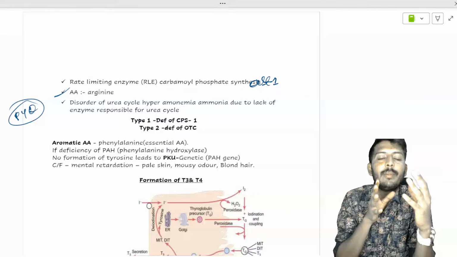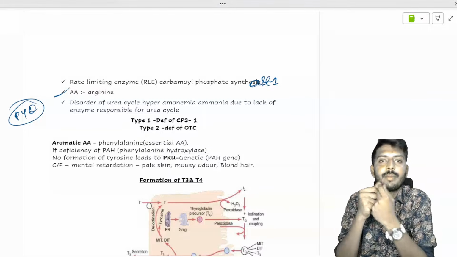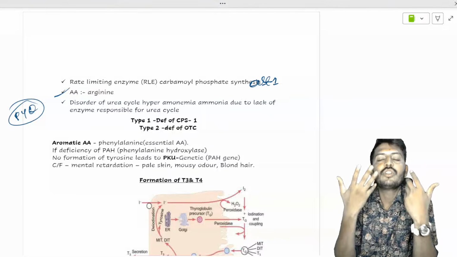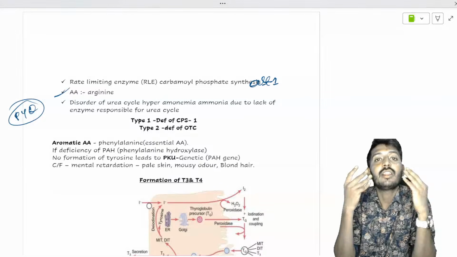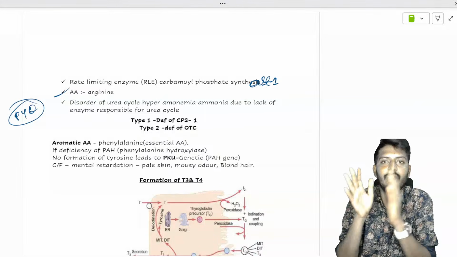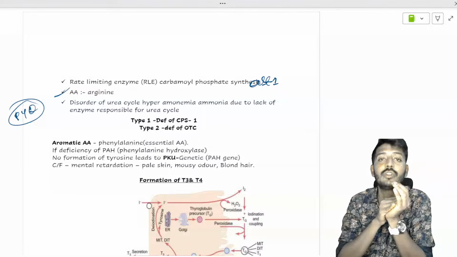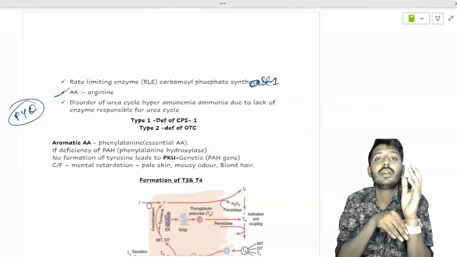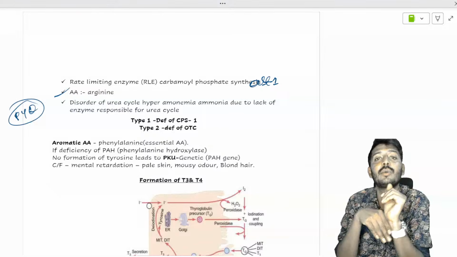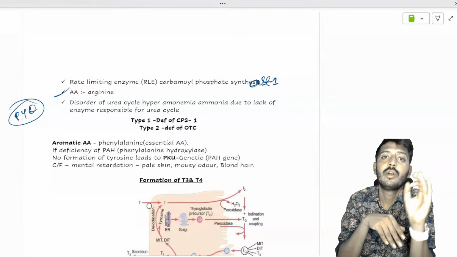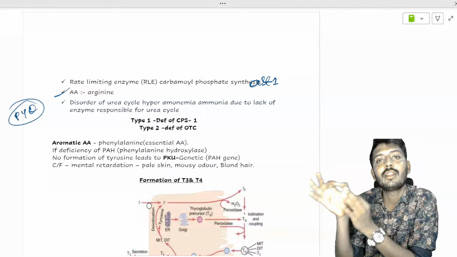रोज तुम morning उठ के मतलब you dress up, right? You don't think about which type of inner you are wearing until and otherwise somebody asks, but you know it. Like that only, you don't need to think about biochemistry 24/7. All you need to know is that when I ask you which amino acid is responsible for the production of vitamin B3, you should tell tryptophan.